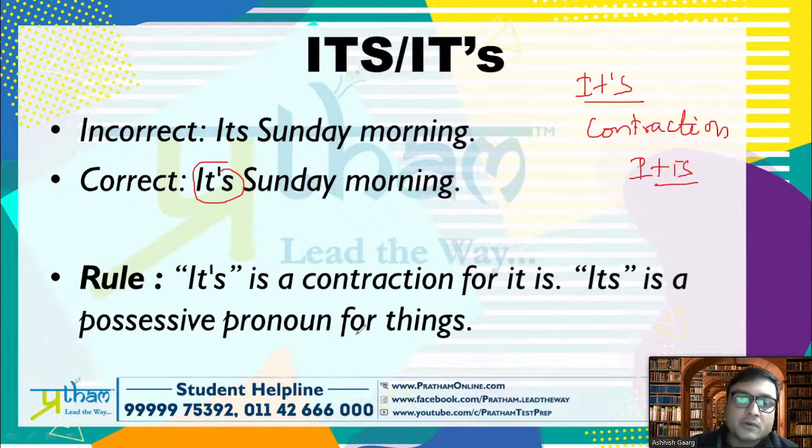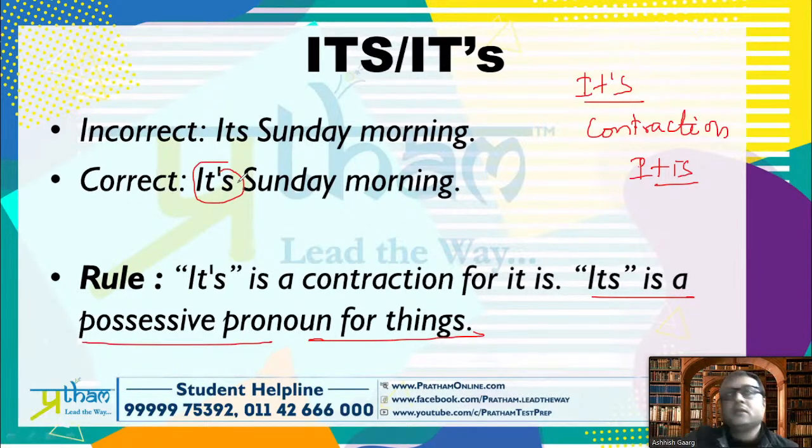Whereas when we talk about its, it's a possessive pronoun. It's a possessive pronoun for things. So when we say it is Sunday morning, when it's Sunday morning, that is a Sunday morning. That is there. Next one.